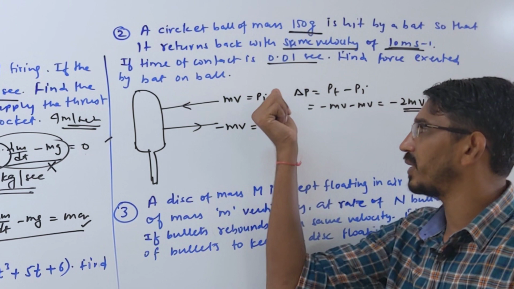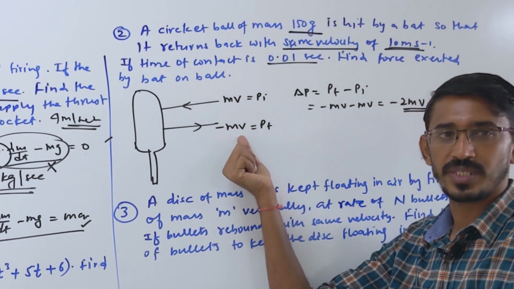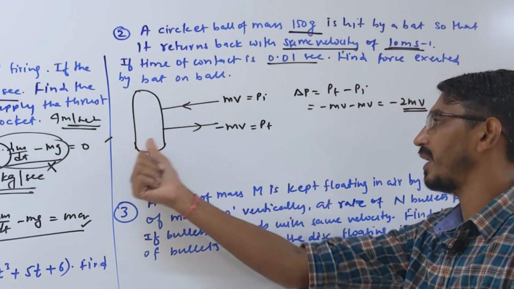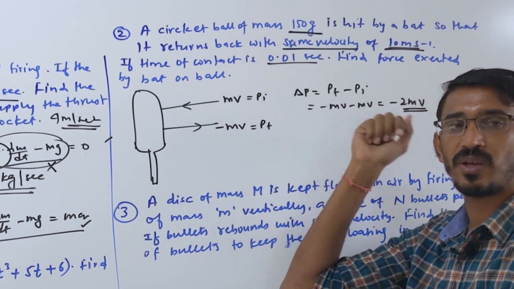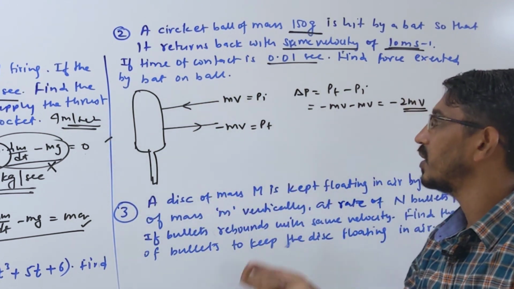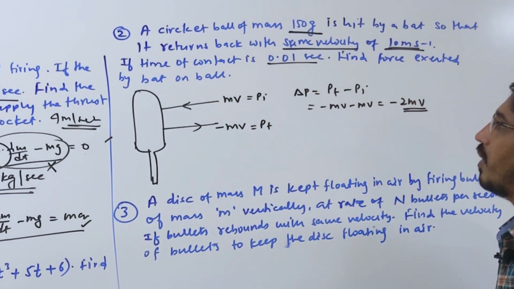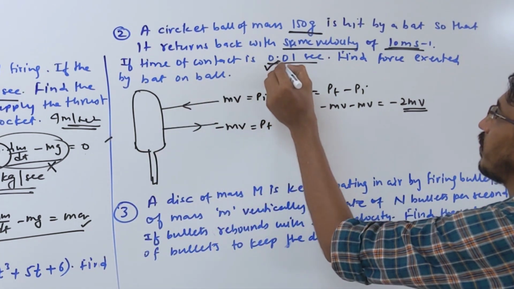I say it doesn't matter whether you call that positive momentum or this positive. Whichever you call positive, on returning back the second time it will be negative, because the velocity direction changes, it's a vector, so the momentum direction also changes. Then time is given, and we have to find the force.